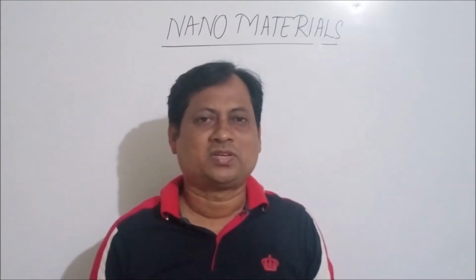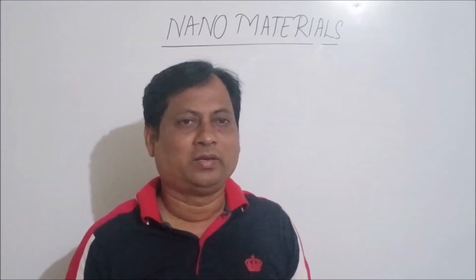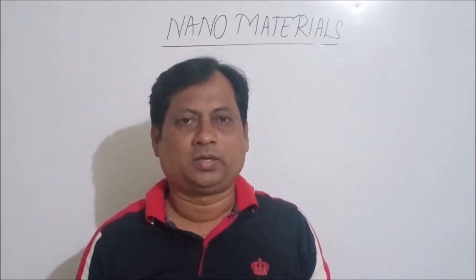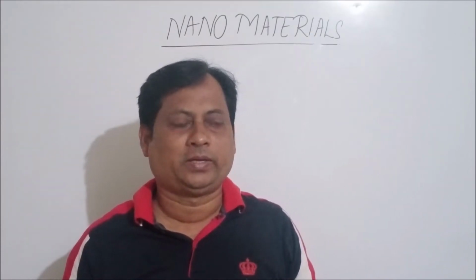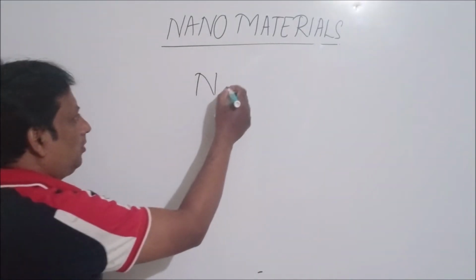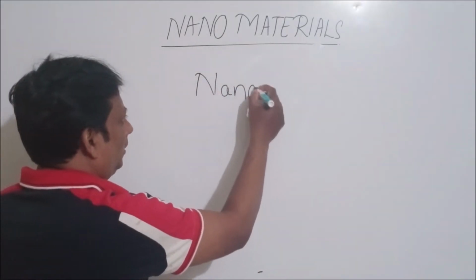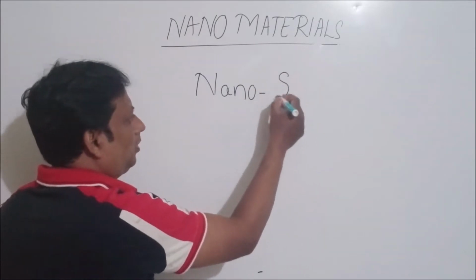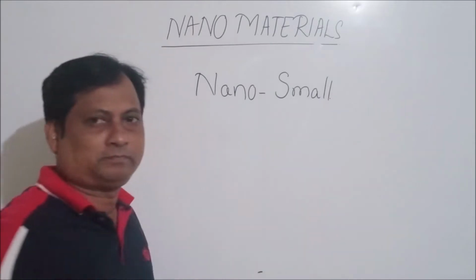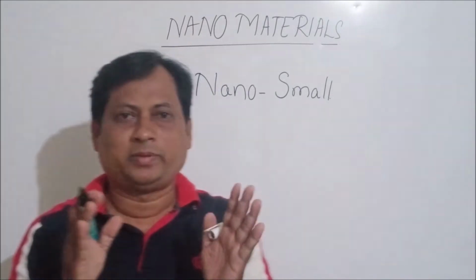So today we'll discuss nanomaterial. So what is nanomaterial? Nano means small. Nano means very small particle. If you say nano particle, that means it is a very small particle. Nano implies small.